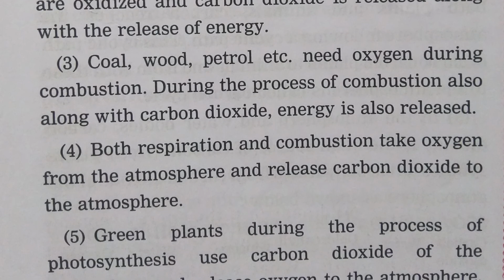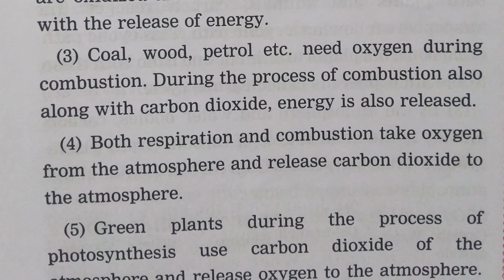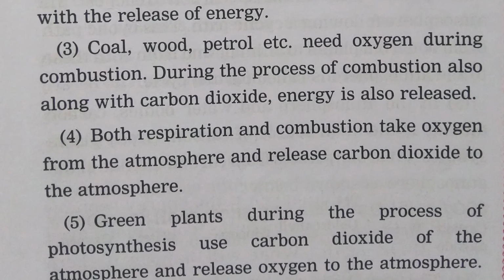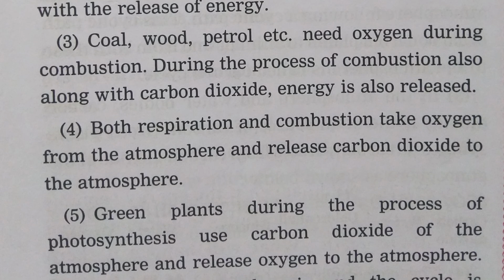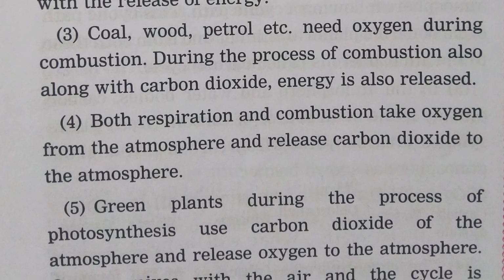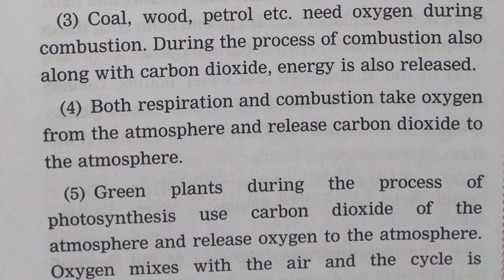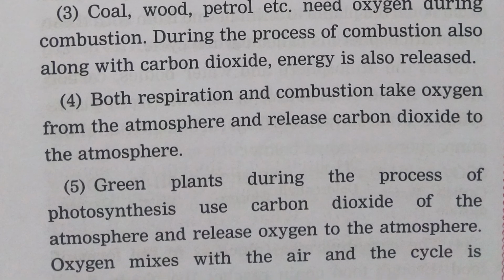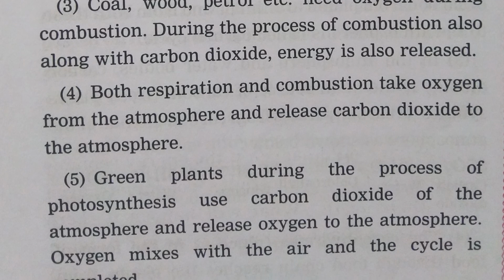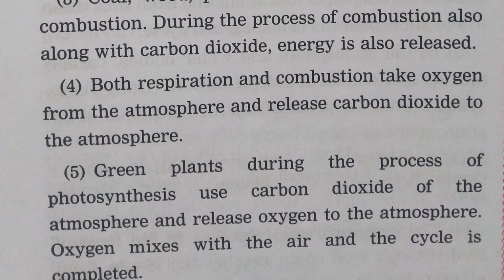Green plants during the process of photosynthesis use carbon dioxide of the atmosphere and release oxygen to atmosphere. Oxygen mixes with the air and the cycle is completed.